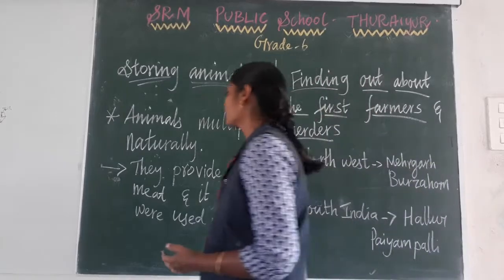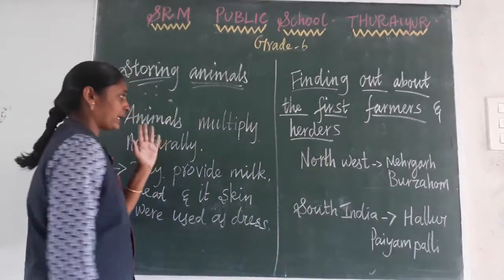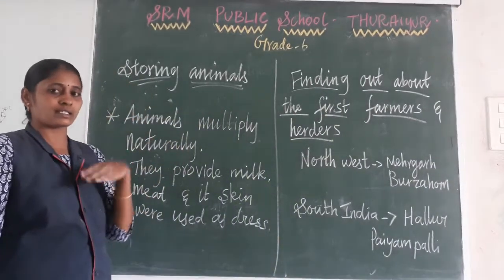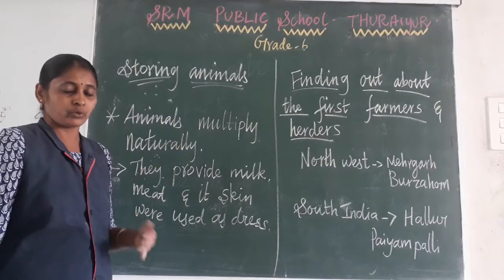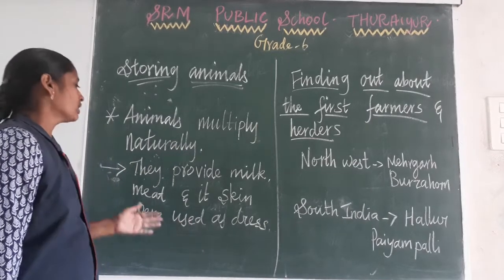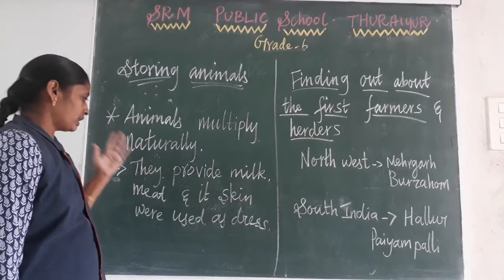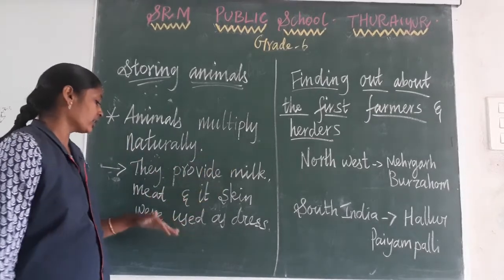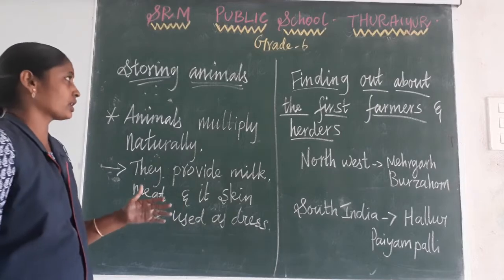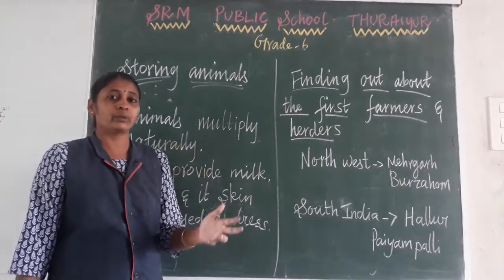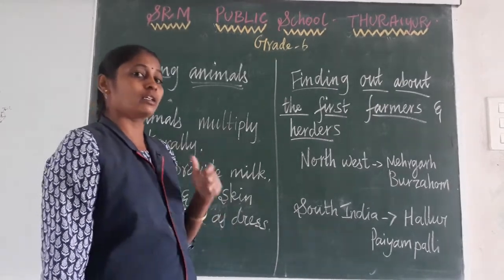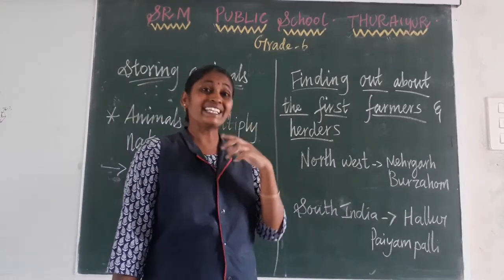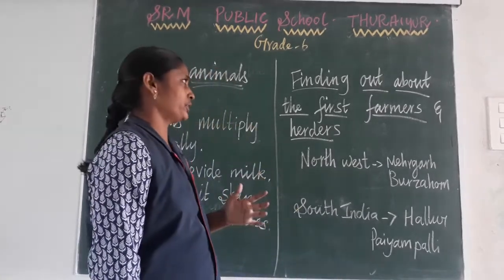Animals multiply naturally. When the grassland developed, the number of animals also increased. So animals provided milk, meat, and skins used as dresses. The early human beings preferred animals as an easy storehouse of food.